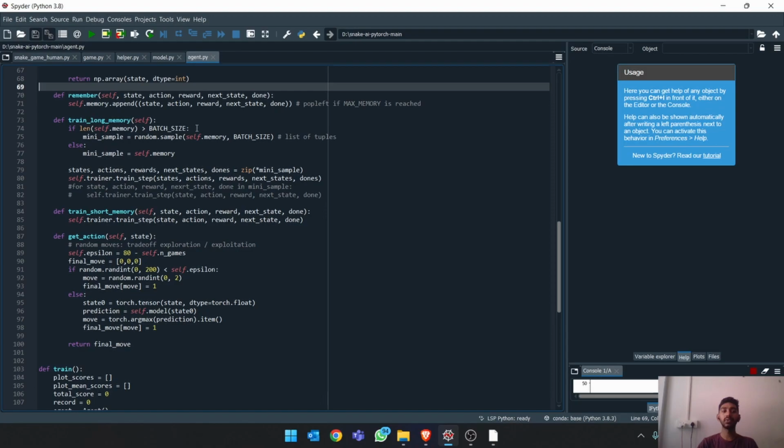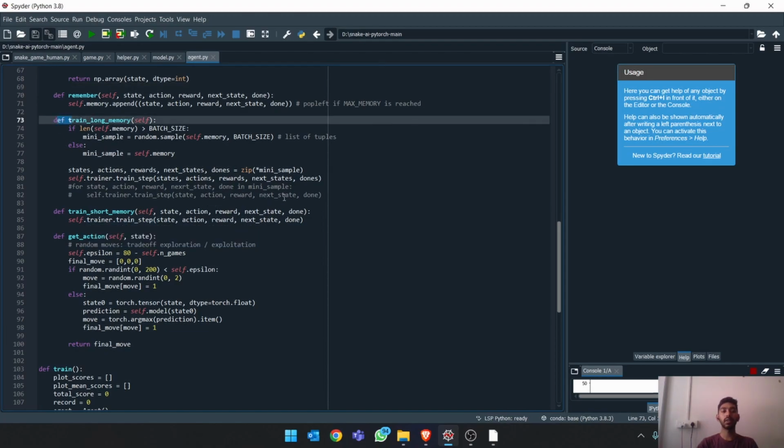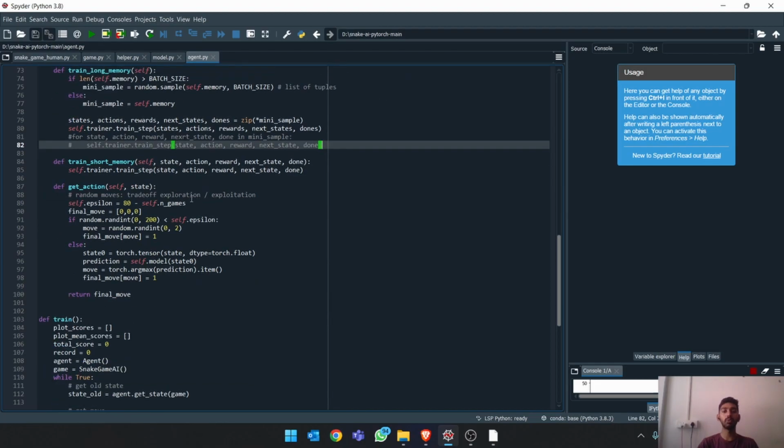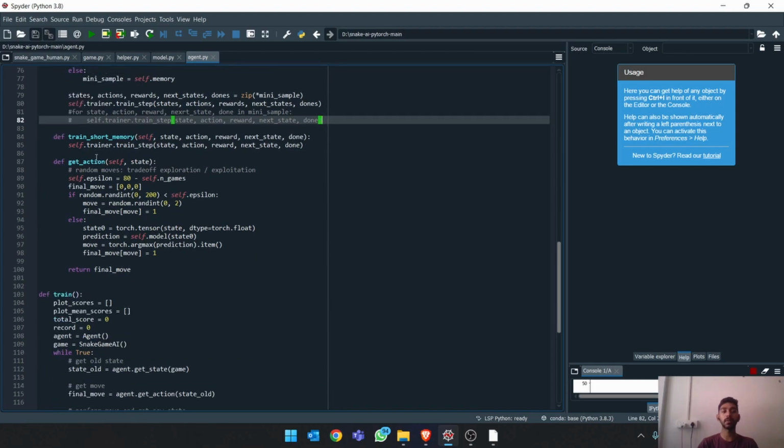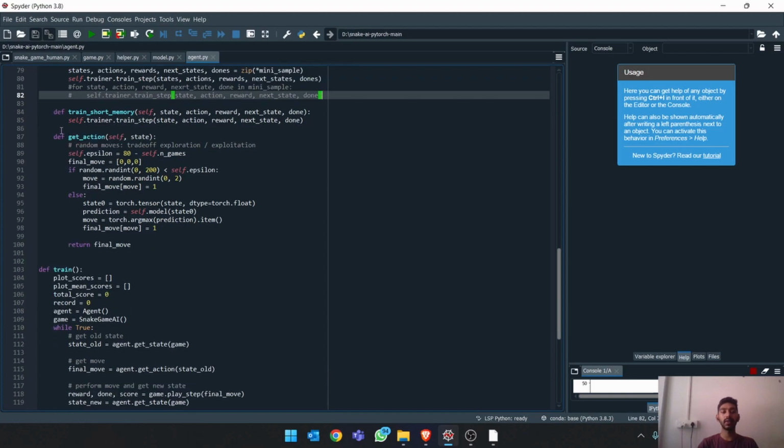In this, we have two functions, that is the train long memory and train short memory. The train short memory is basically for the snake to take the next step, that is, if it has to move straight, right, or to the left. The long memory is used to keep on updating the Q value, that is, it keeps on learning. The learning is saved in the training long memory, and it is used for the improvement of the snake's performance.